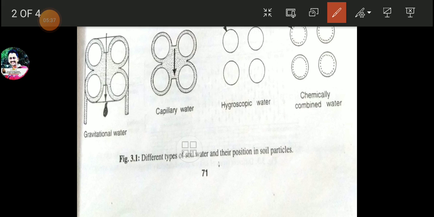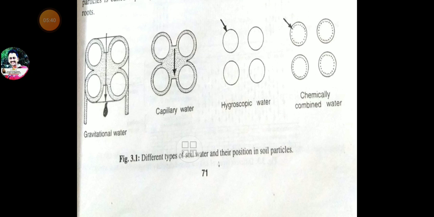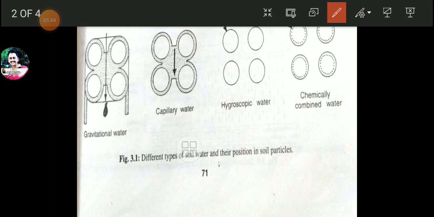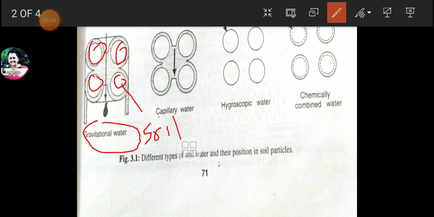Now, what is gravitational water? Here we can see the gravitational water label in this figure, and here the round or circular shapes shown are actually the soil particles. Between those soil particles we can find arrows showing the direction of the water which reaches deeply into the soil after rains, isn't it?